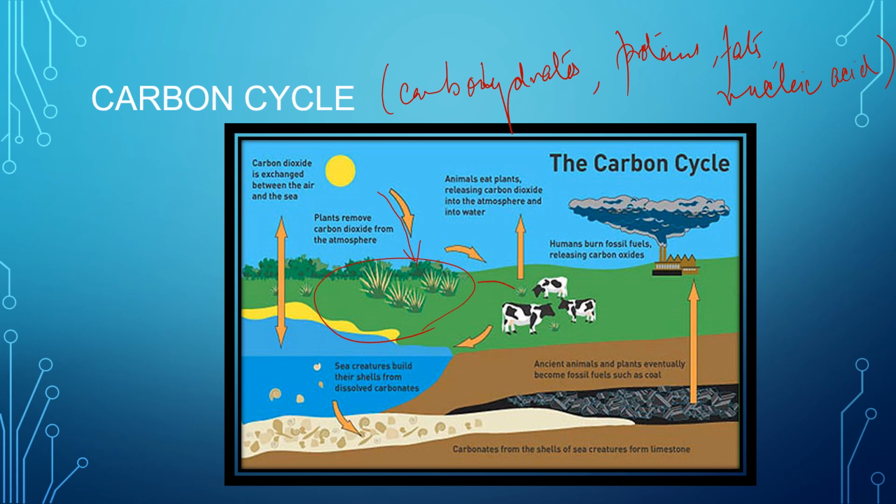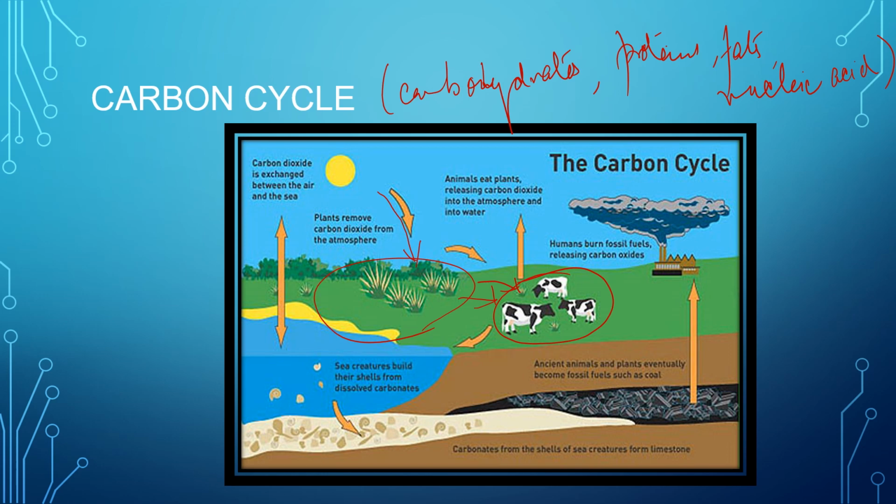Plants produce oxygen, and when animals eat these plants, the plant carbohydrate is converted to animal carbohydrate. So it comes from the plants to the animals. They are using the carbon dioxide of the atmosphere to prepare their own food as carbohydrate. So carbohydrate or starch is prepared by the process of photosynthesis. Now these animals consume these plants and the plant carbohydrate is converted into animal carbohydrate.